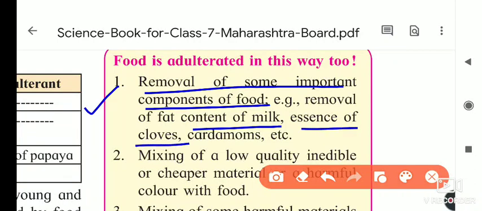Essence of cloves. Cloves have a particular smell, and they have a medicinal use also. If your teeth are paining, we use cloves or clove oil. If they remove this clove essence, with its strong smell, it is adulteration. Or cardamoms, these also have a smell. In most of the sweet dishes we use these things, and if they remove the essence of these things, then also it is called adulteration of the food.